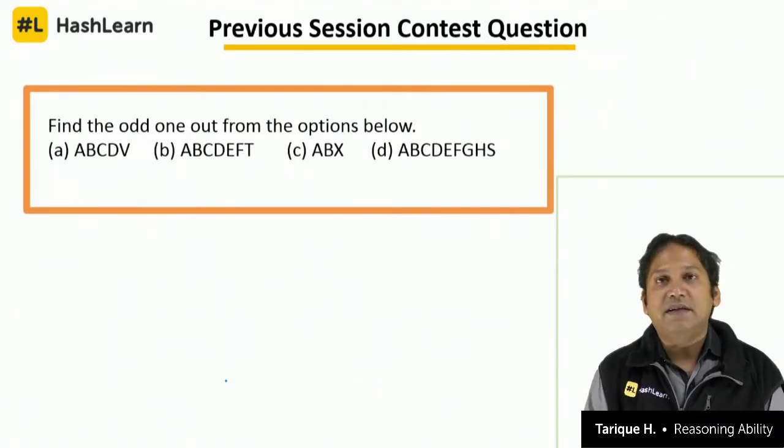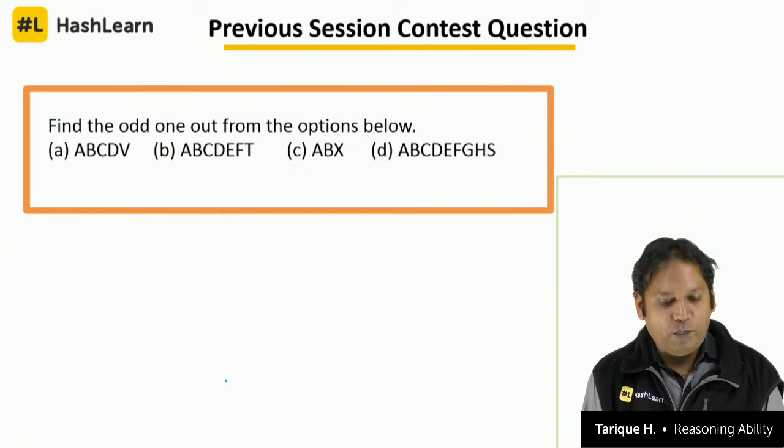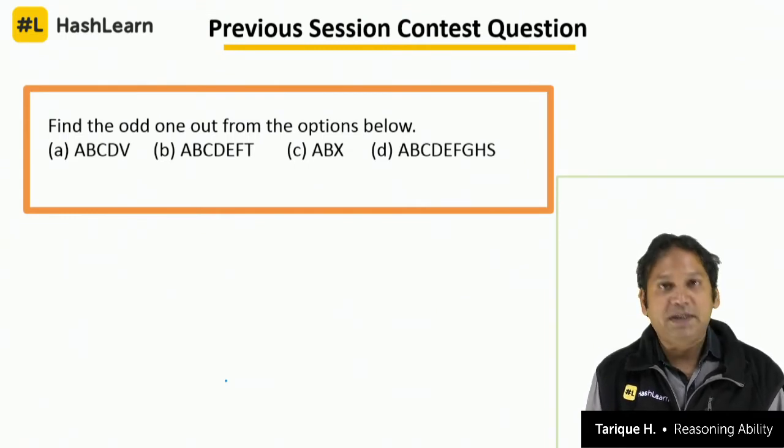Now let's look at the previous session contest question. Find the odd one out from the options below. A, B, C, D, V.